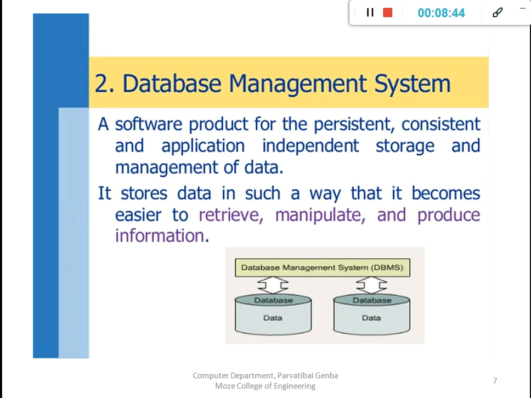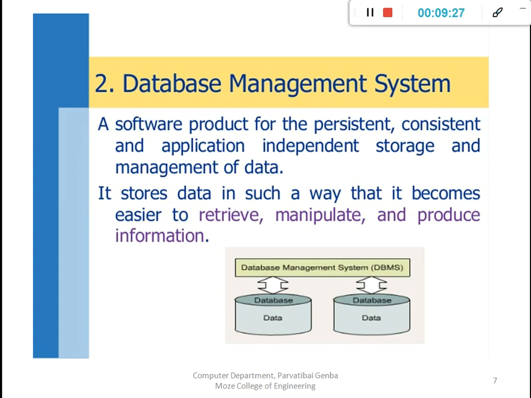Means a database management system does these things. It is a software product for the persistent, consistent, independent storage and the management of data. That is the exact work of a database management system. It stores data in such a way that it becomes easier to retrieve, manipulate and produce the information. Means a particular DBMS stores the data under the database in a form where we can easily retrieve it, easily manipulate it, easily produce information. That is actually the use of database management system.